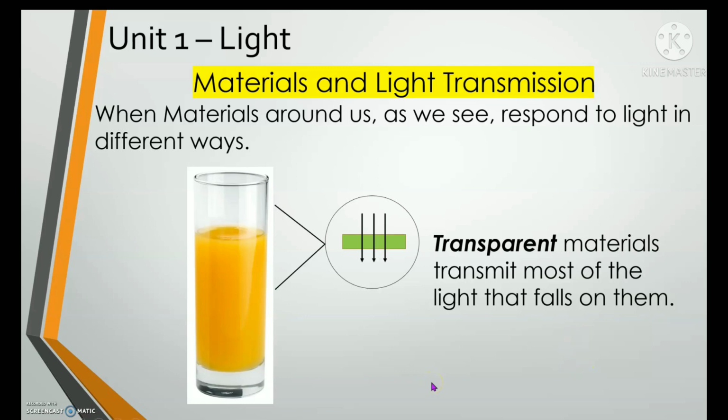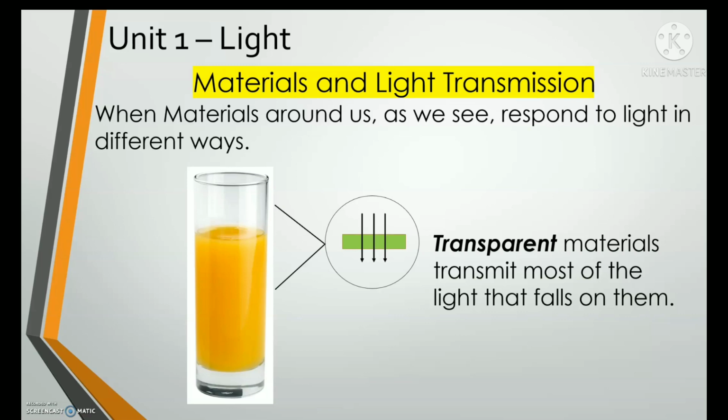So the first one is transparent materials. Everybody repeat after me. Transparent materials. Very good. So transparent materials transmit most of the light that falls on them. Repeat after me.